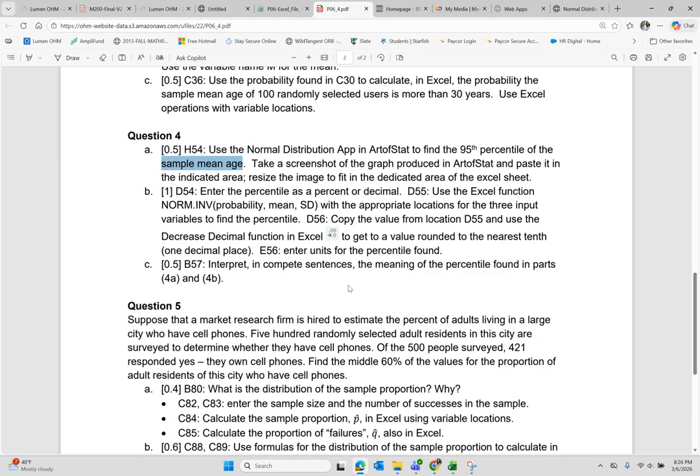The next part here, it says that decrease the decimal function in Excel to get to a value rounded to the nearest tenth, only one decimal place. And what you want to do here, also in E56, you want to enter the units for the percentile. Remember, your variable is the sample mean age. It's measured in the units of age, which is years.